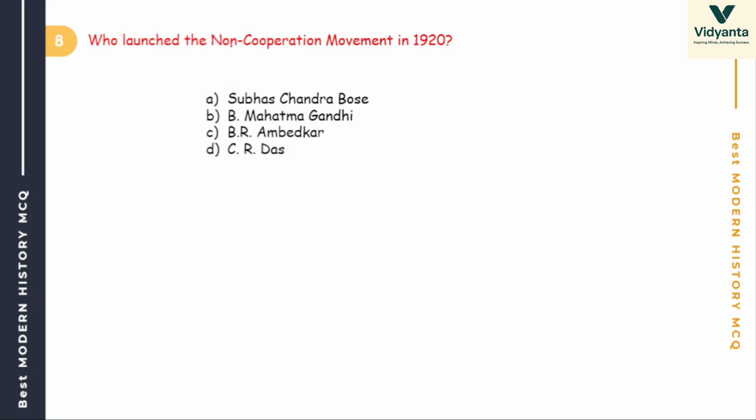Then who launched the non-cooperation movement in 1920? The options are Subhash Chandra Bose, Mahatma Gandhi, B.R. Ambedkar, and C.R. Das. Here is a typing mistake.